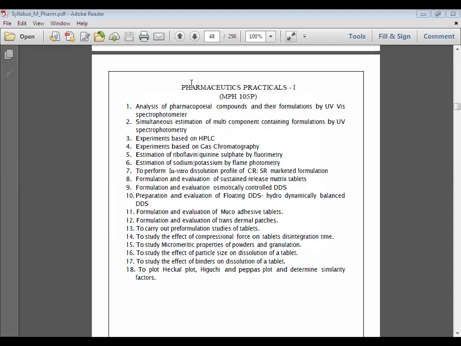Through this online mode, it is not possible for us to carry out the practicals, but at the same time we can prepare notes. We can improve our vocabulary or viva voce exam questions by focusing on the various practicals which are planned for our semester one.